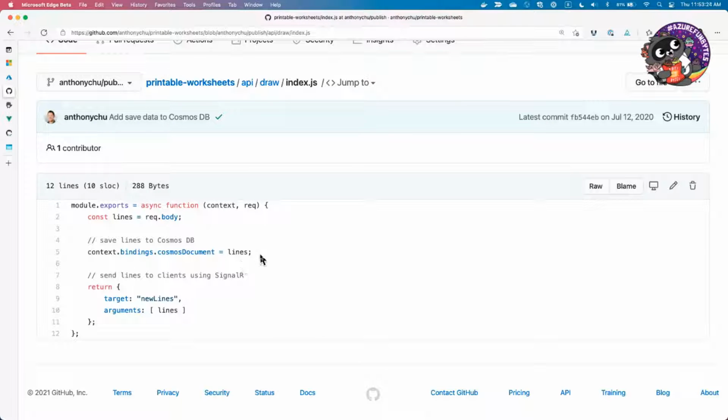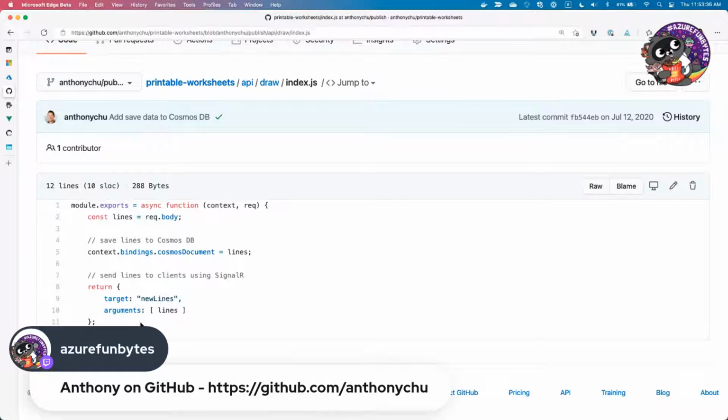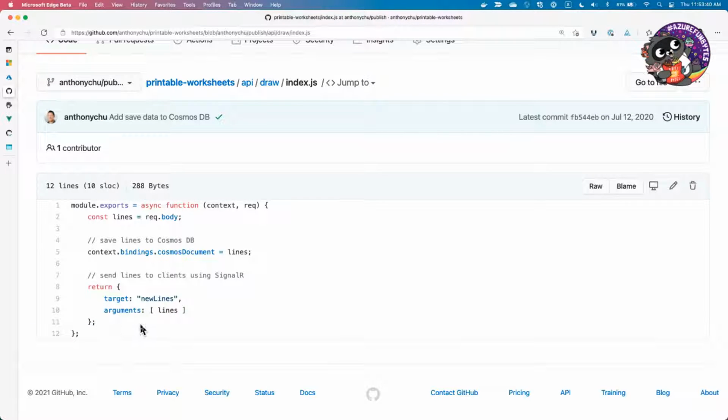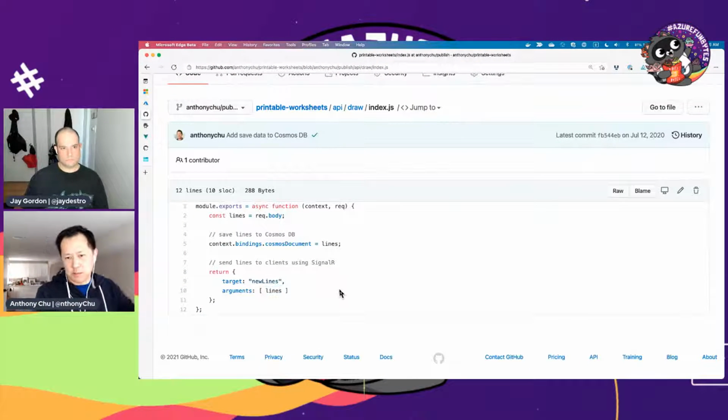One line of code saves it to Cosmos, and another line of code broadcasts it over SignalR to all the clients that are connected using WebSockets. You just have to return an object of this shape, and SignalR will do that for you. So here are the lines, and that's the data. The rest of it is very simple to do.